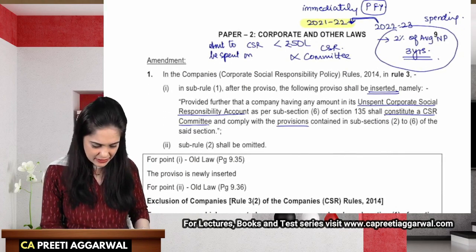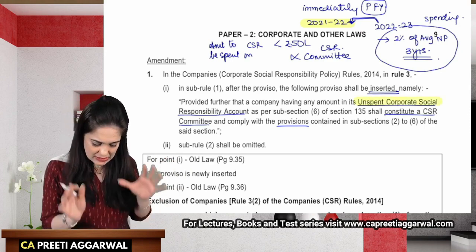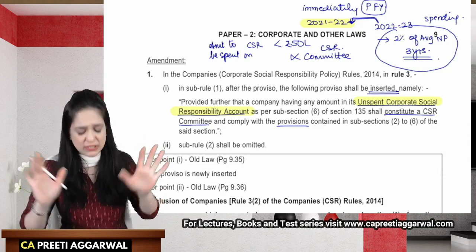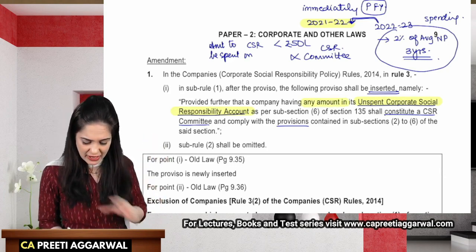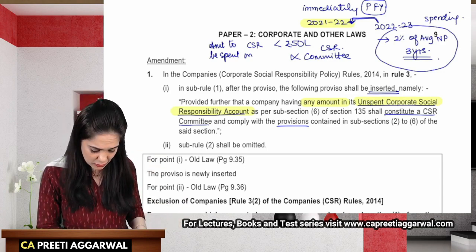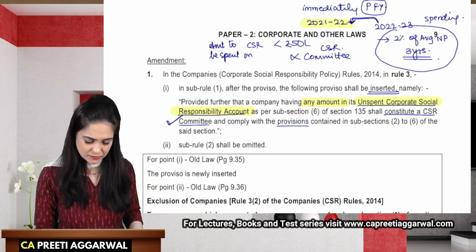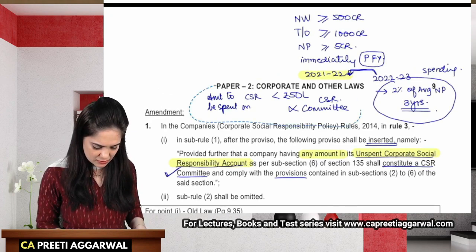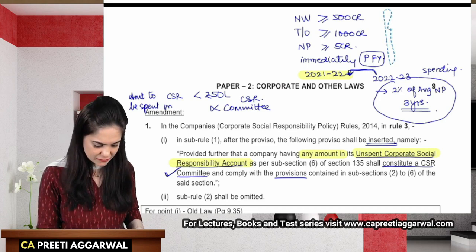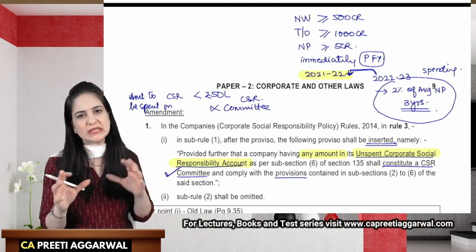However, law has added that irrespective of your spending, if any amount is remaining in the unspent corporate social responsibility account, there is no limit over here, okay? If you have any amount in the unspent CSR account, then in that case, you need to constitute a CSR committee, all right? I repeat, CSR will apply if you cross these limits, and you need to constitute a CSR committee.